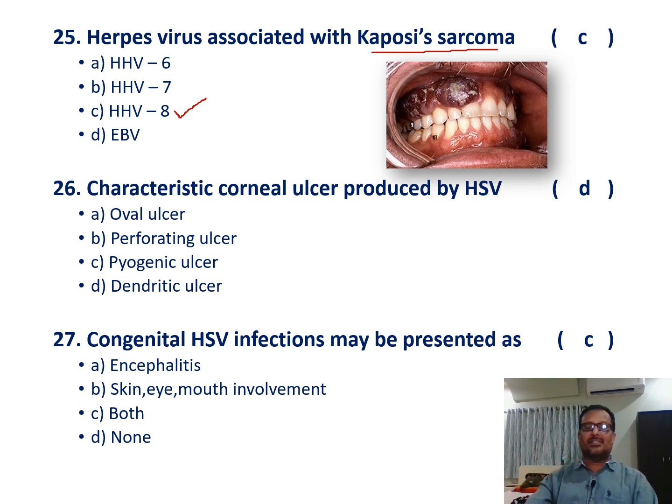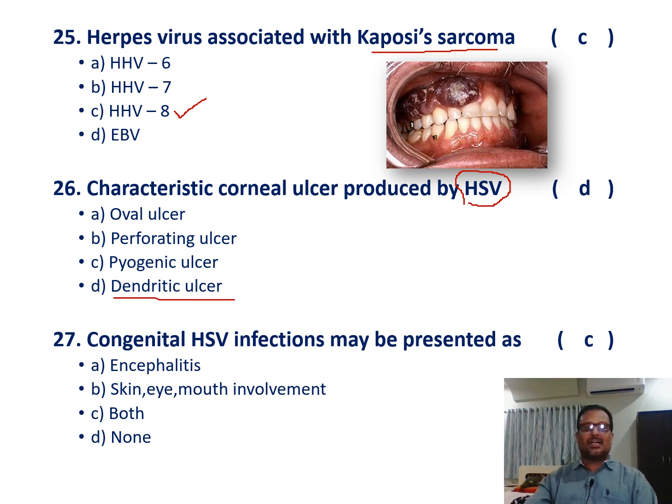But dendritic ulcers, that means ulcers with branching, are seen in herpes simplex viral infections. So the characteristic ulcer in herpes simplex viral infection is the dendritic or branching ulcer.